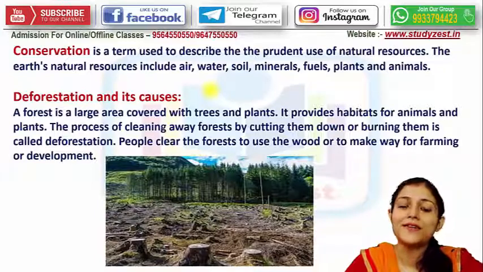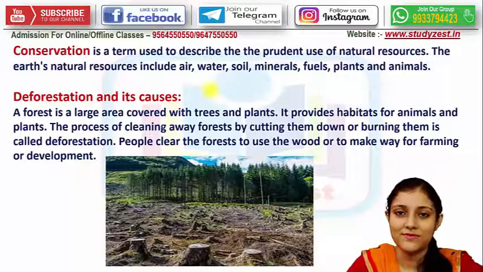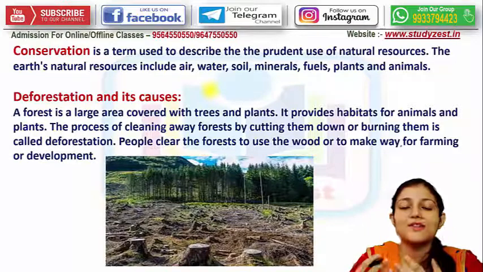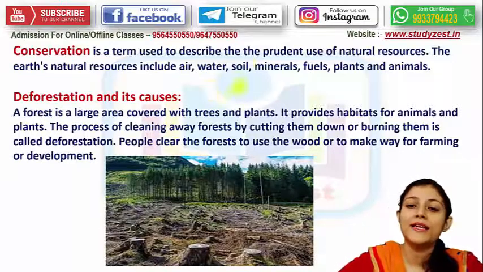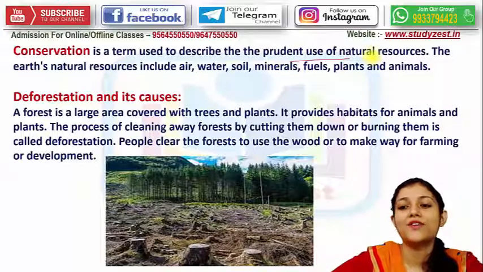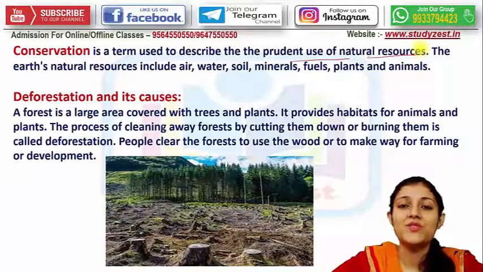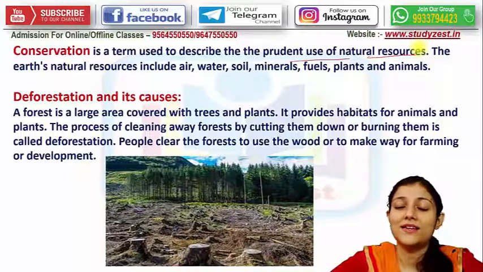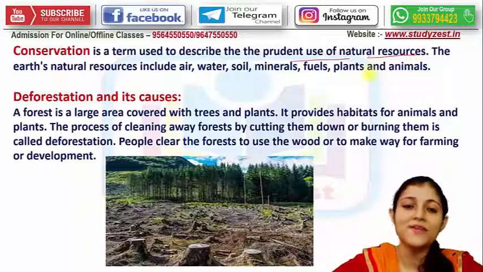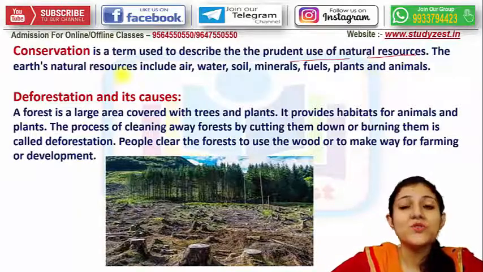So our first topic is conservation. What is it? Conservation is a term used to describe the prudent use of natural resources. We have to use our resources in a conserved manner so that future generations do not face any kind of problem due to shortage.